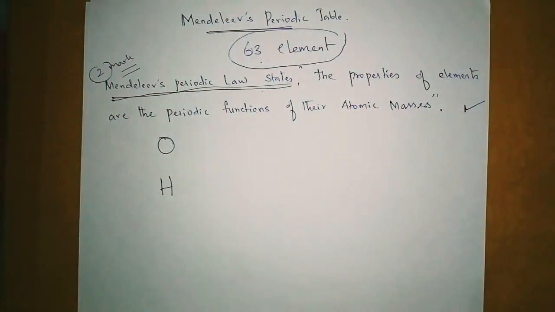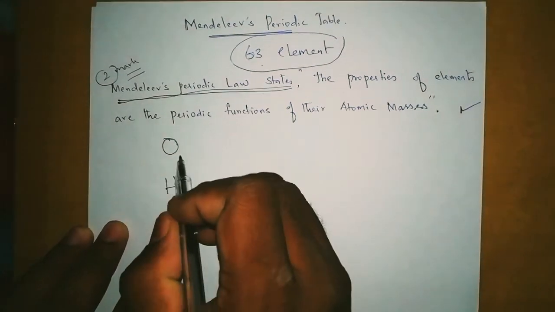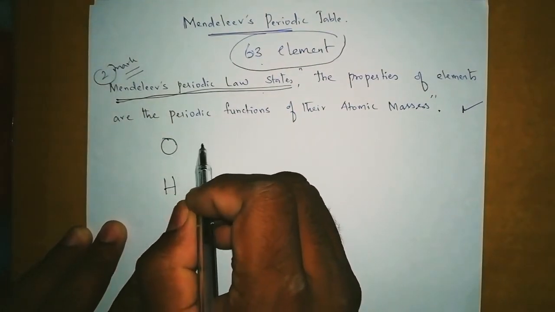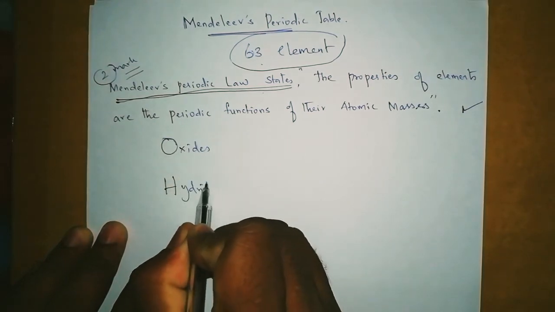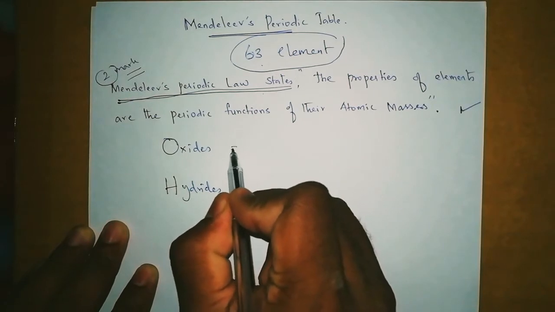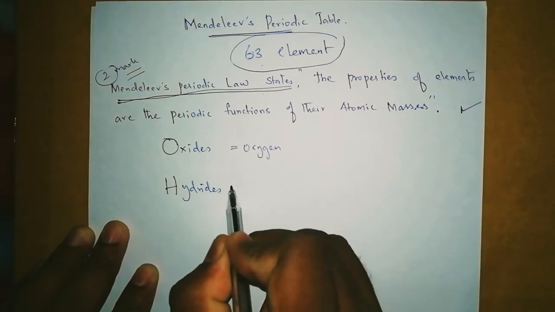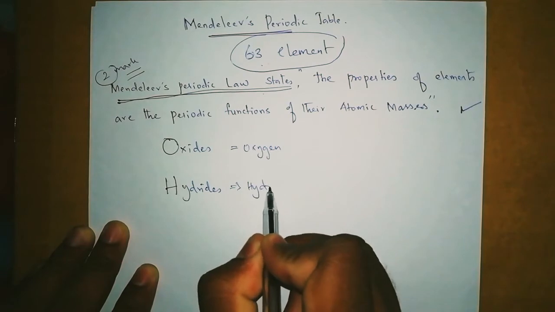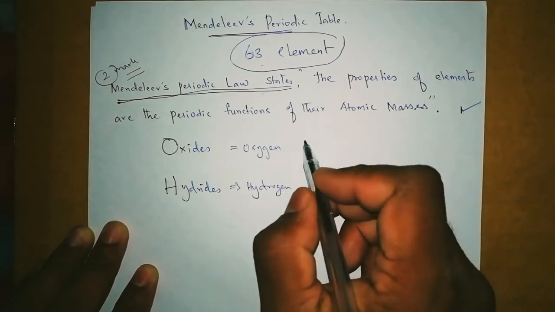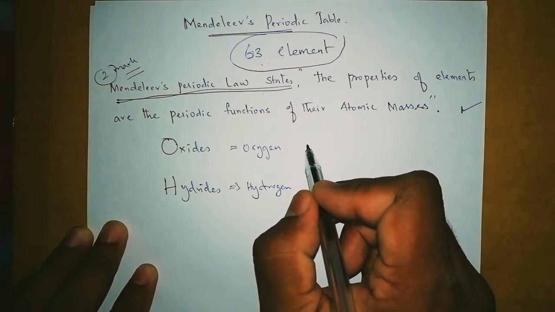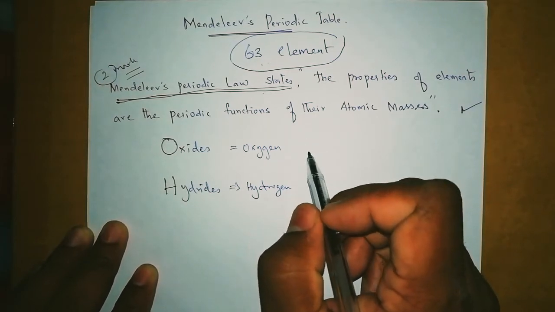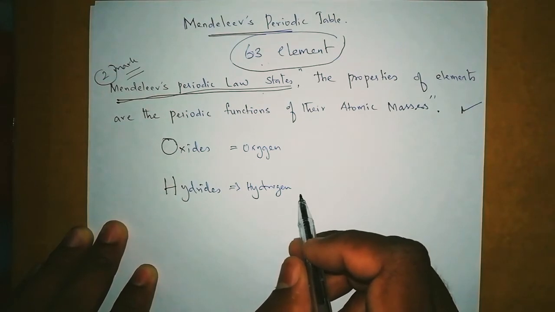I just want to give a short explanation of how we arrange the periodic table. Oxides and hydrides: oxides are nothing but oxygen compounds, and hydrides are nothing but hydrogen compounds. As we know, at this time we didn't have atomic number, only atomic mass was known, for oxygen and hydrogen,